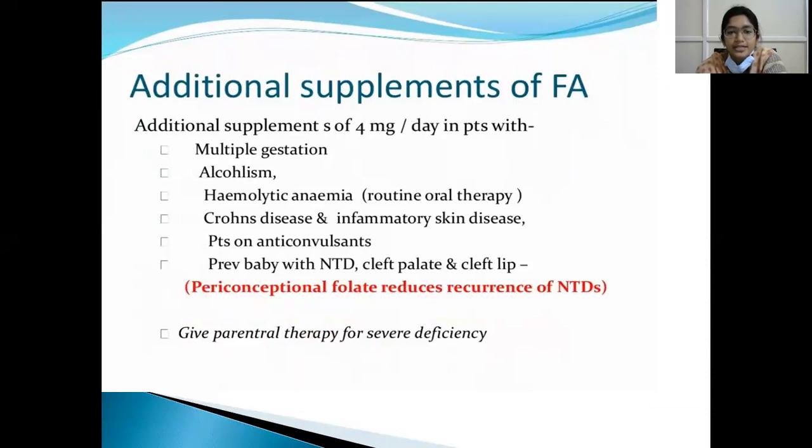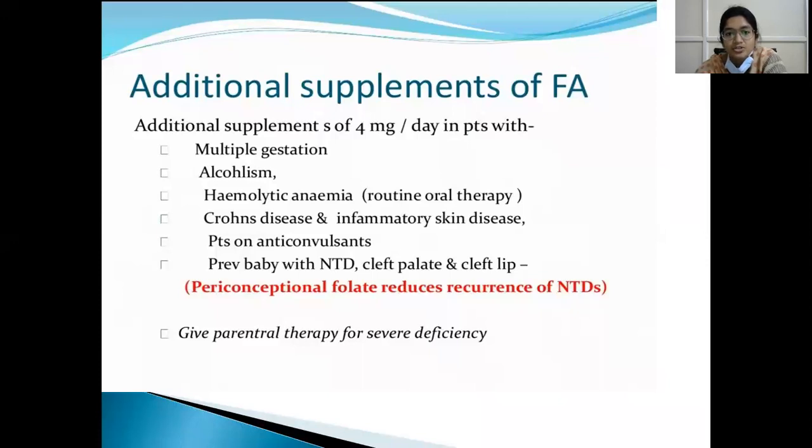So what are the indications for additional supplementation of folic acid? 4 milligrams per day should be given in multiple pregnancy, and in alcoholism, because liver diseases coexist and folate is stored in the liver, and there will be pre-existing dietary deficiency. In hemolytic anemia, routine oral therapy should be given. In Crohn's disease and inflammatory skin diseases, skin and epithelium will be shed, and iron and folic acid will be shed.